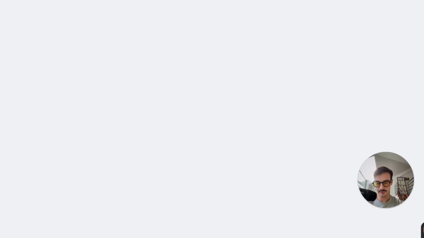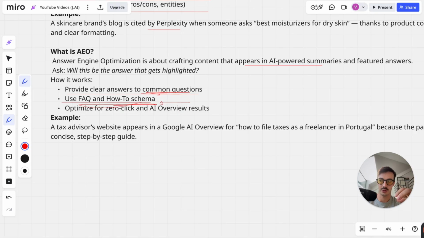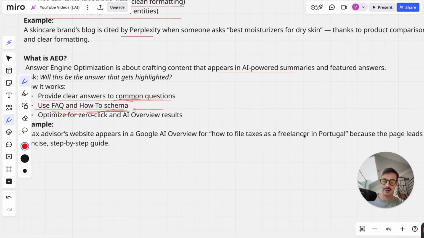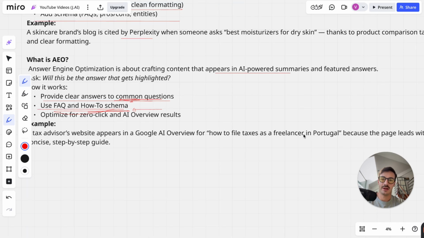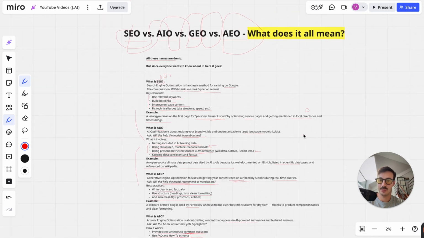So going back here, as you can understand by now, all this is intertwined, and all this is about classic SEO. An example: a tax advisor's website appears in Google AI Overview, again, not the AI mode, for how to file taxes as a freelancer in Portugal, because they provide concise step-by-step guides with schema on their site. That's basically it. Hopefully this is valuable, guys. This is what all this stuff means.